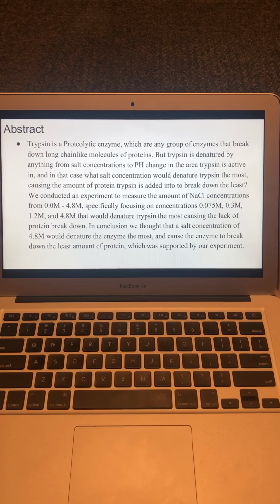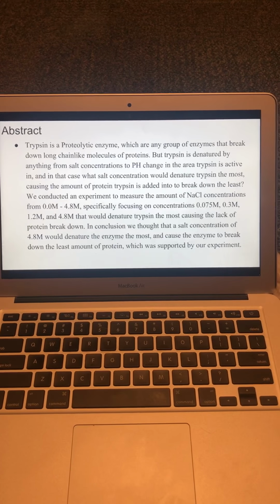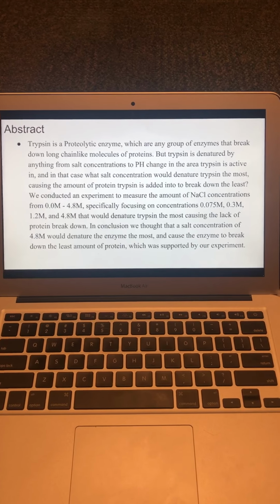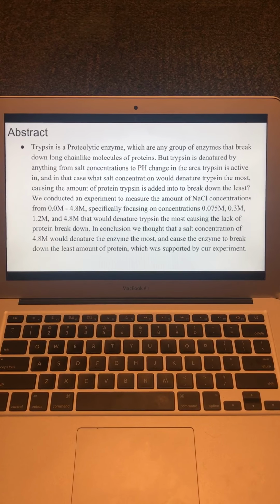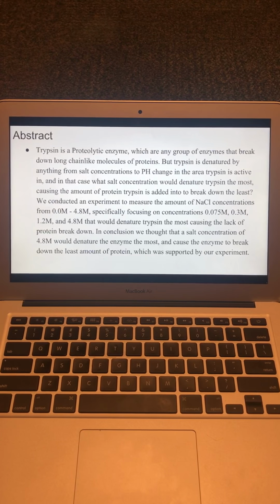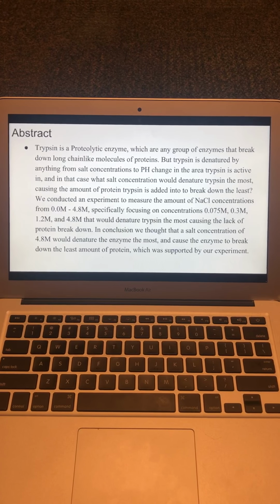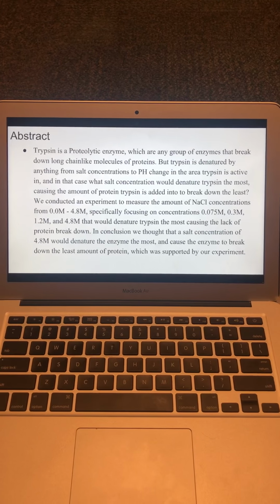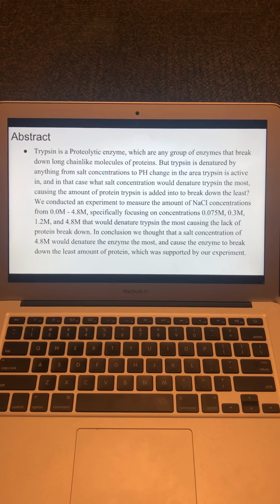The question we were asking in this experiment was what I mentioned earlier, which is what salt concentrations would cause trypsin to denature the most, and in turn cause the amount of protein added to break down the least. And we hypothesized that a salt concentration of 4.8 M would cause the enzyme to denature the most.